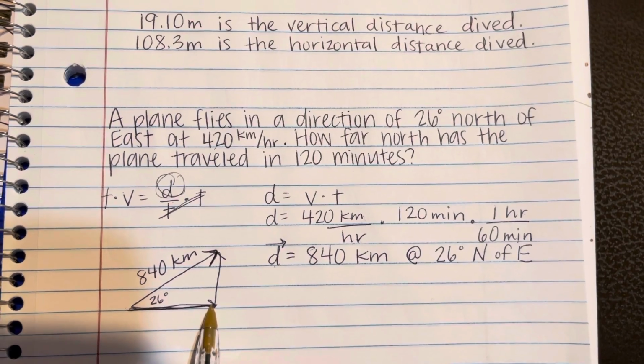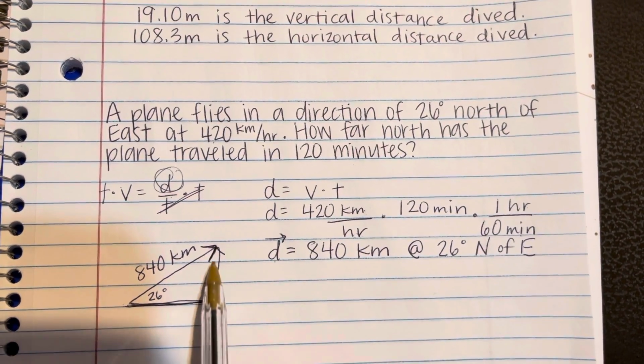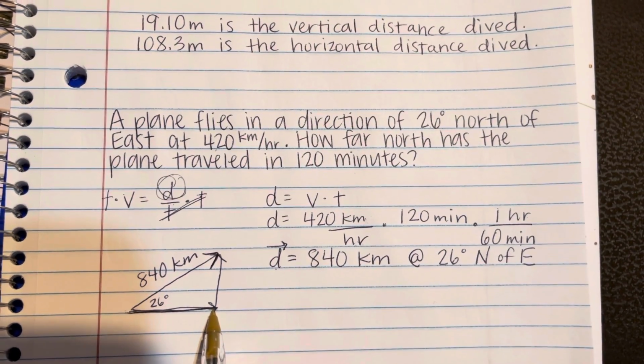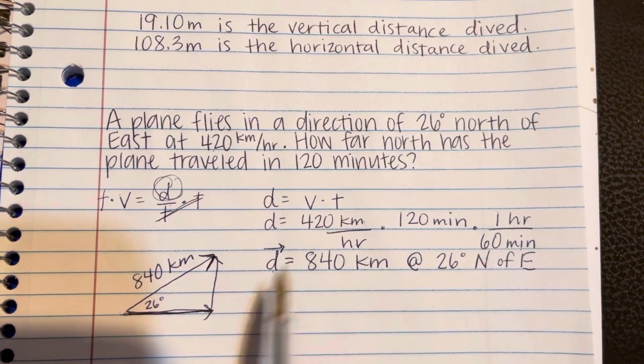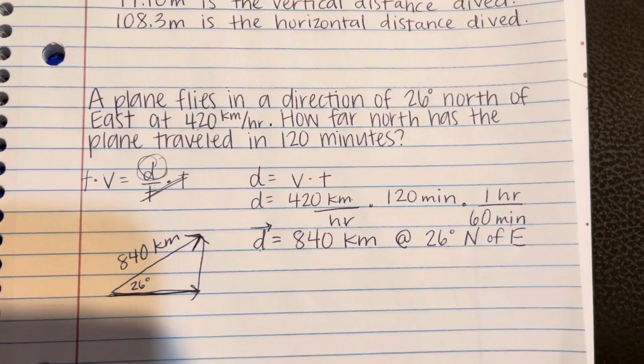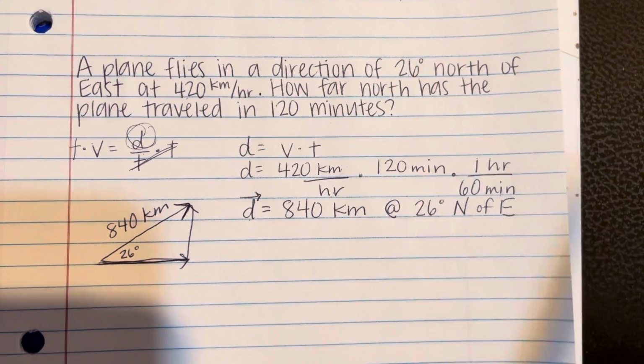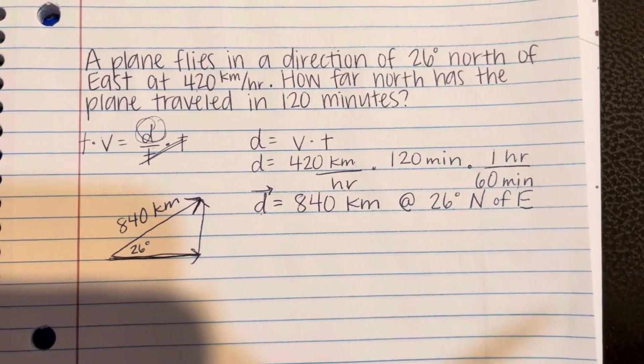It'll tell me how far east it flew. And I can find the vertical component, and that will tell me how far north it flew, which is what I'm trying to do. So some of these are not just plain and simple of you're given the vector and then you figure out what the components are.